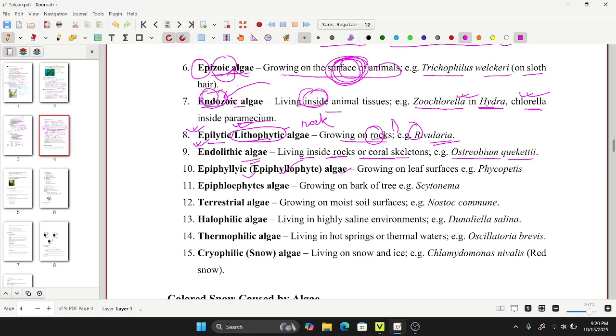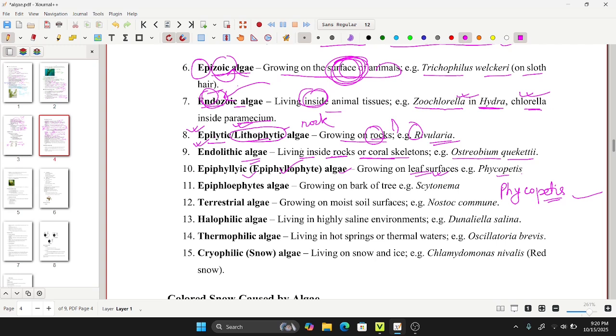And another is the epiphyllous alga, which grows on leaf surfaces. An example is Phycopeltis. It grows on the leaf surfaces. Phycopeltis, like epiphyllous.